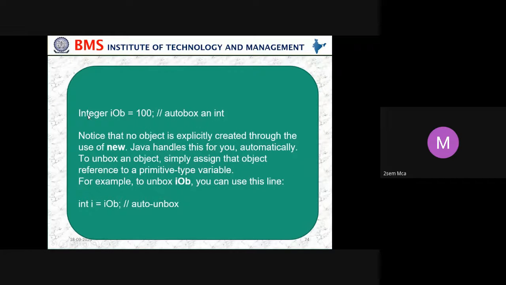So here you can see Integer autoboxing. 100 is being passed to this Integer object. And again that is auto-unboxed. Whatever is there in the object is passed to the ordinary variable, that is i. So that is what is called boxing and autoboxing.